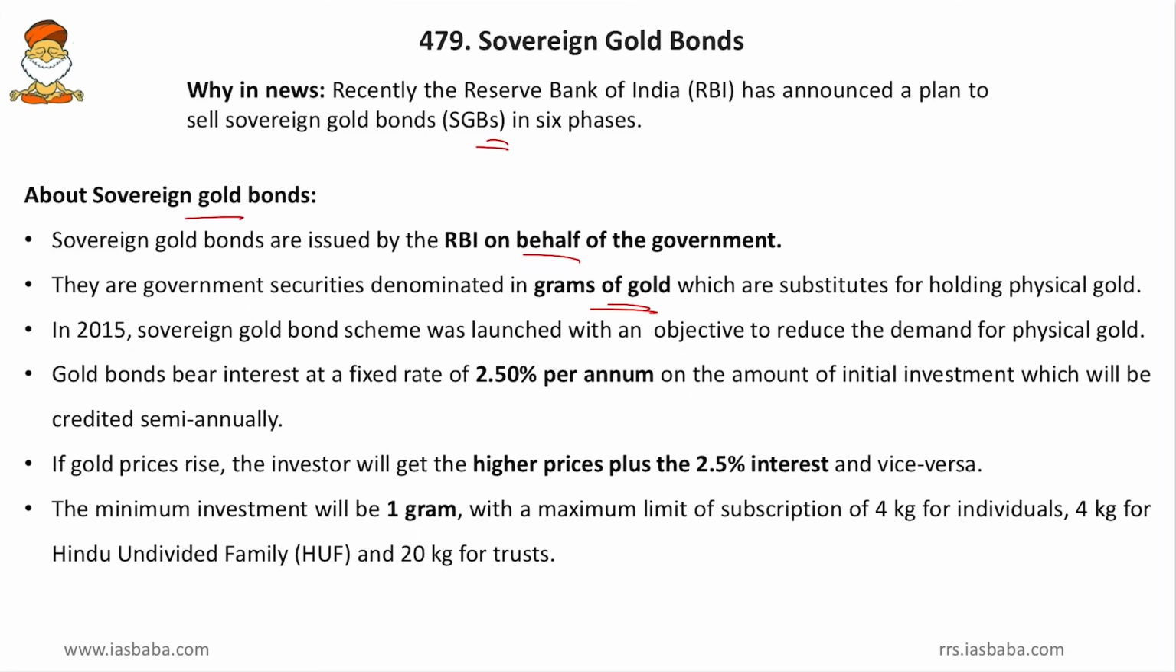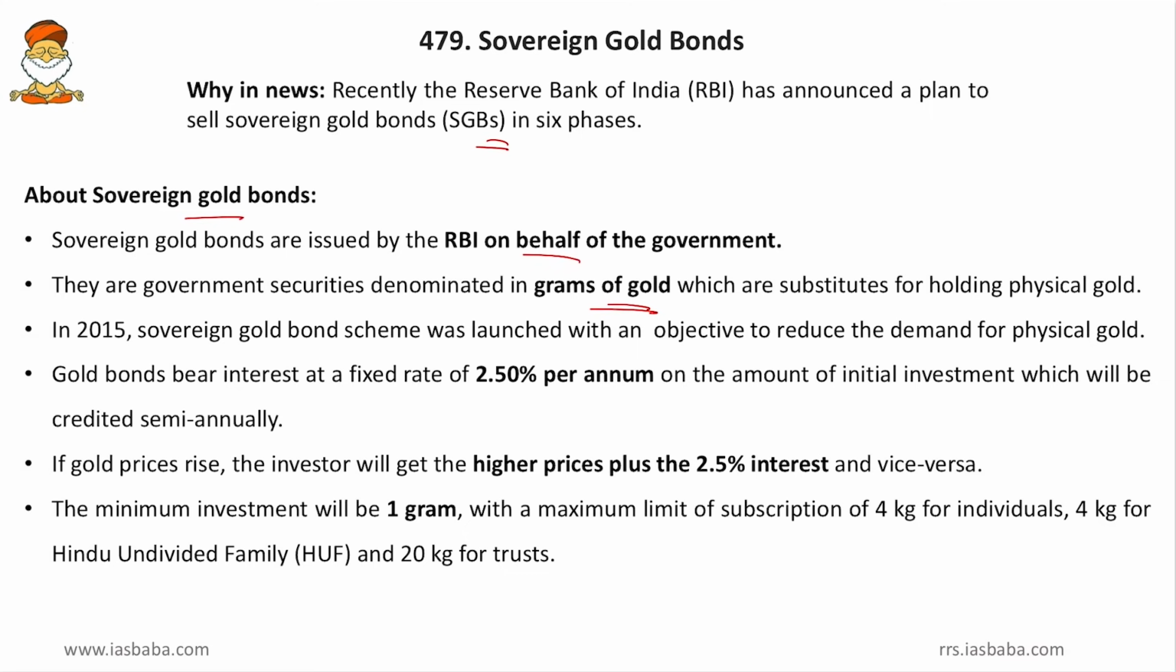Then, in 2015, the sovereign gold bond scheme was launched with an objective to reduce the demand for physical gold. There will be many people who buy gold only for saving money or to keep inside their lockers. So instead of doing that, you buy the sovereign gold bonds, invest in the market. At the same time, you give benefits to the government as well.